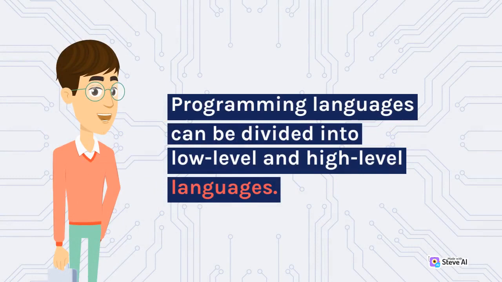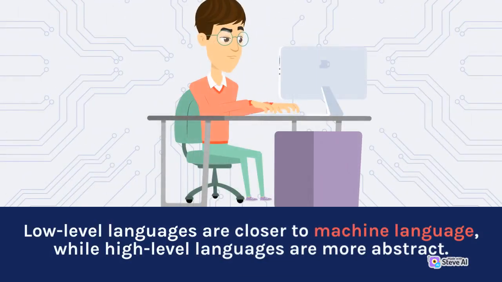Programming languages can be divided into low-level and high-level languages. Low-level languages are closer to machine language, while high-level languages are more abstract.